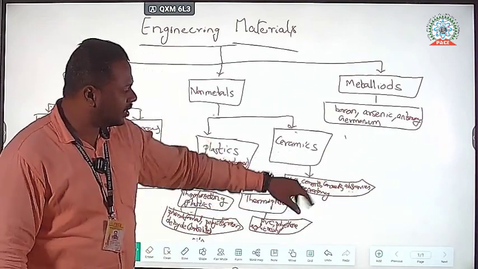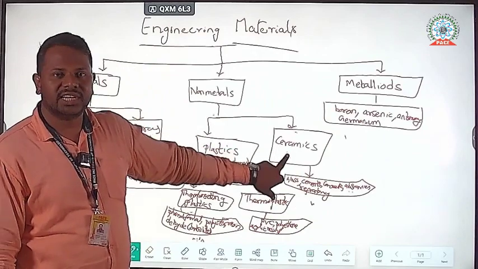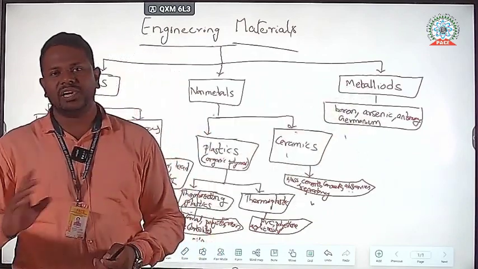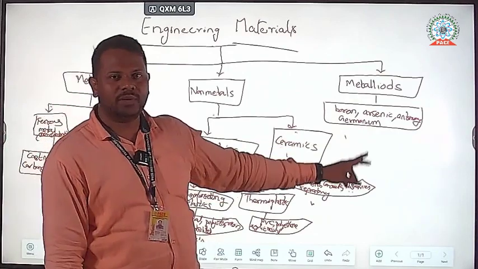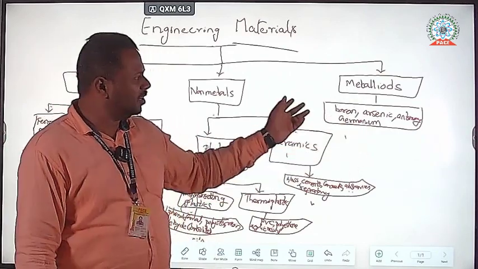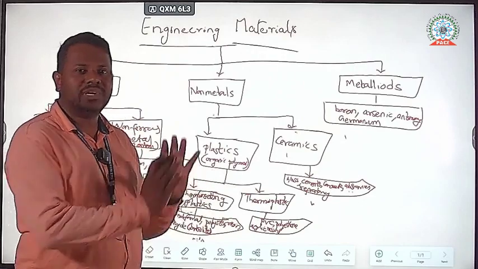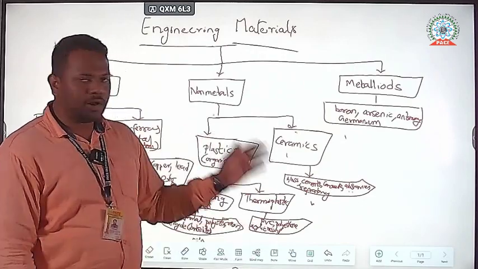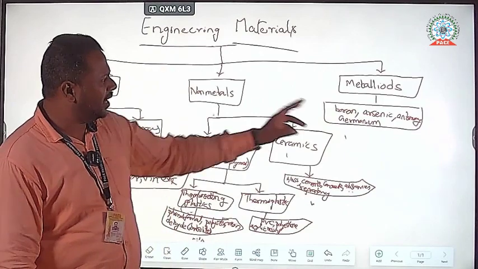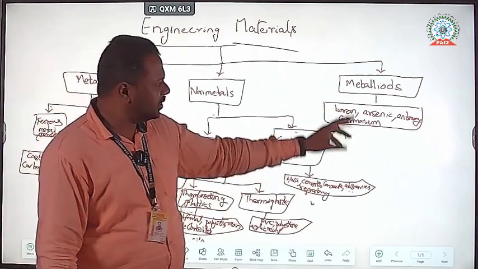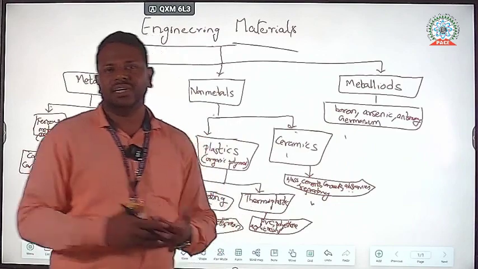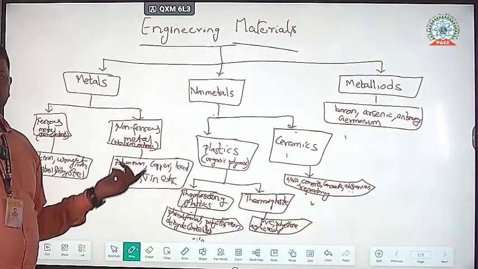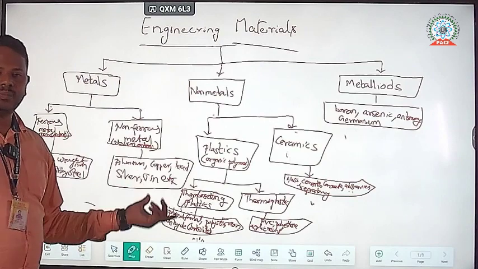Now, metalloids, they completely avoid developing any product using metalloids. Why? Because they cannot completely conduct electricity or completely oppose thermal conductivity. They act with intermediate properties, so they are not taken in industry for production. Only the metals and non-metals are taken for production processes in industry. So this is regarding engineering materials.